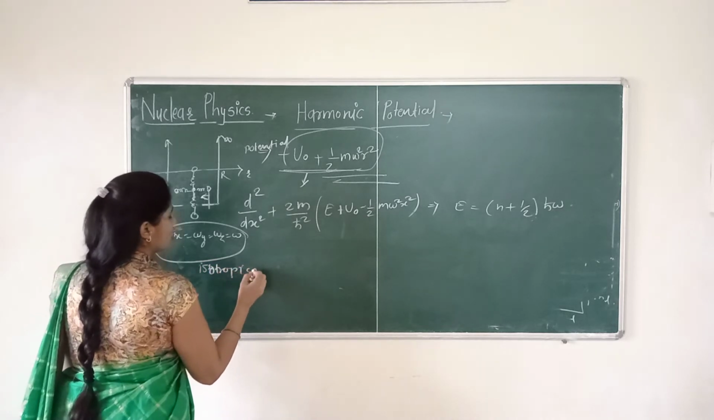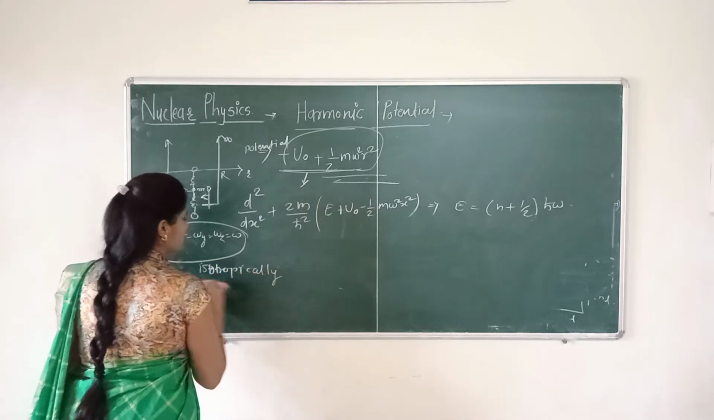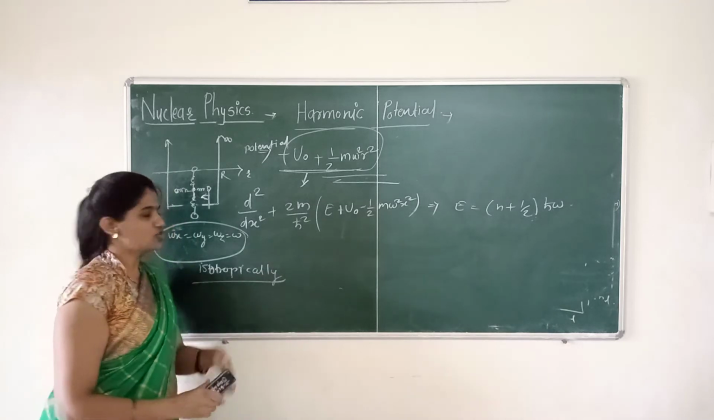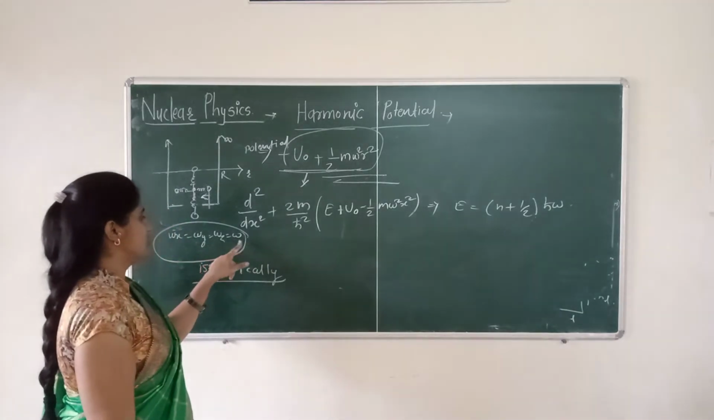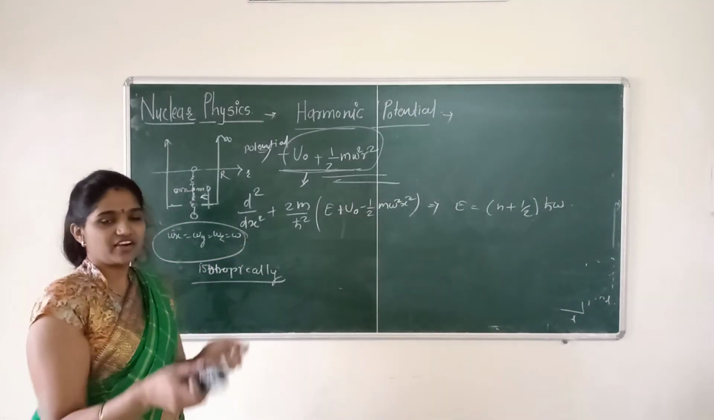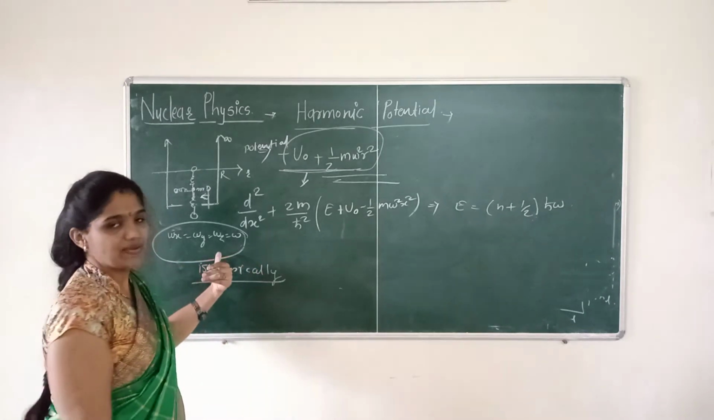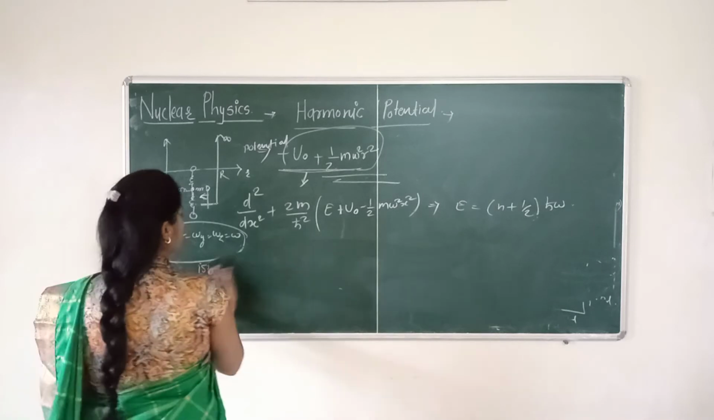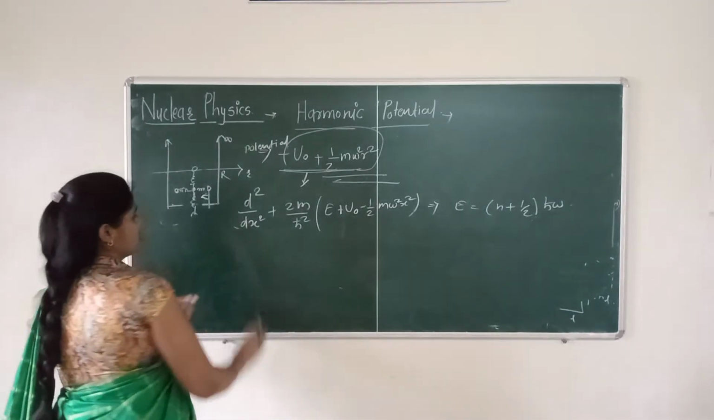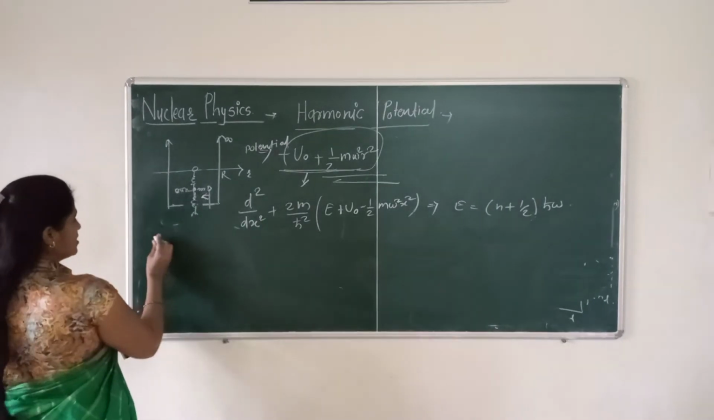Isotropic, or isotropically moving. What is meant by isotropic? Omega x, omega y, omega z is equal to omega. It means that in the three directions the frequency of that nucleon is the same. That is omega. As we write the equation for one dimension, first this is for the x direction.